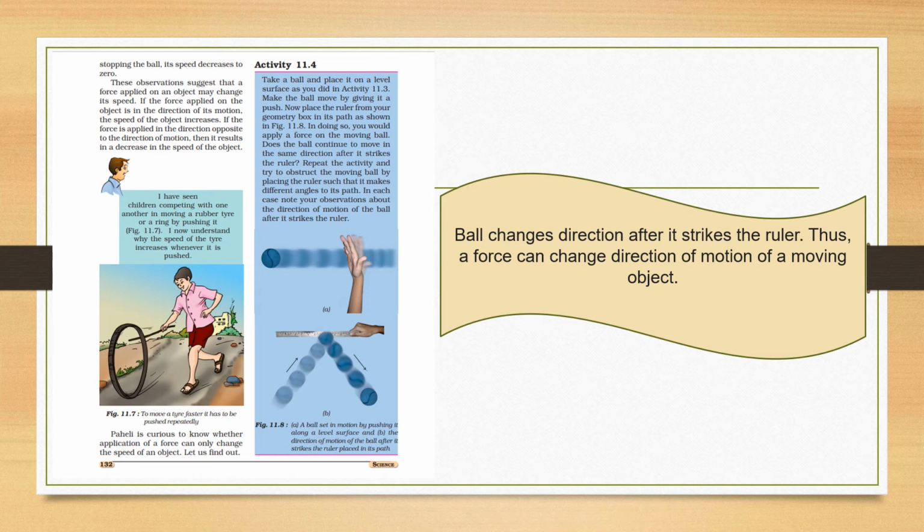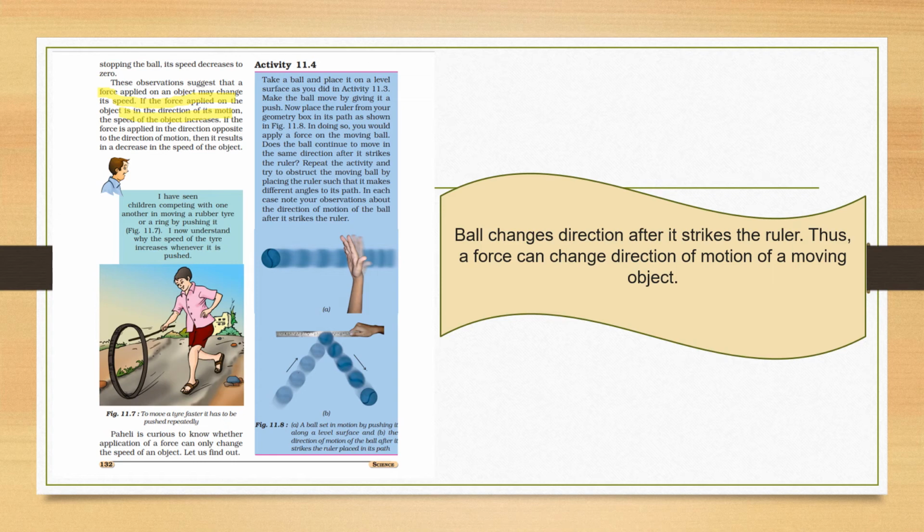So it may change its direction, or it may make it stop. From all these observations, we can conclude that the force applied on an object may change its speed. Change in speed means it can be increased or decreased. There can also be a change in the direction.